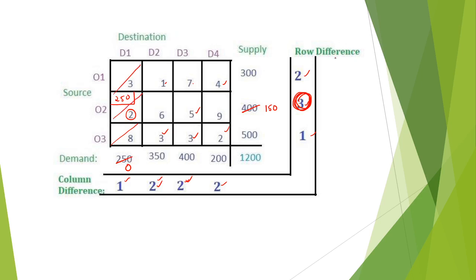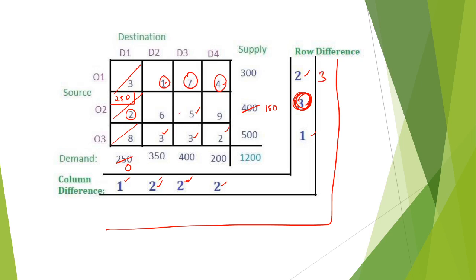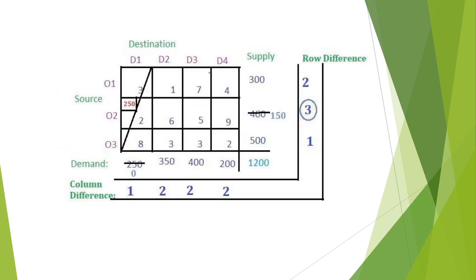After that, again we find the row differences. In this row, 1, 7, 4: the least elements are 1 and 4. The difference is 3. Here 5 and 6, the difference is 1. Again 5 and 6, the difference is 1.